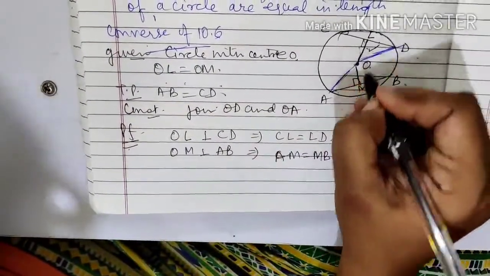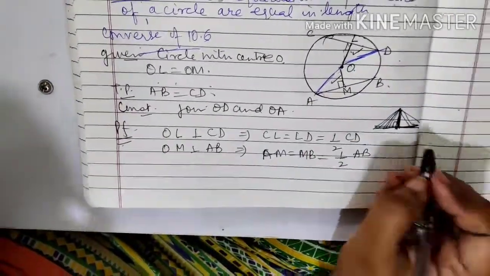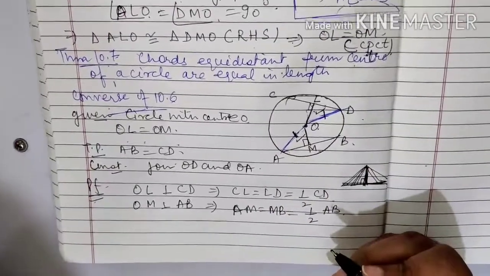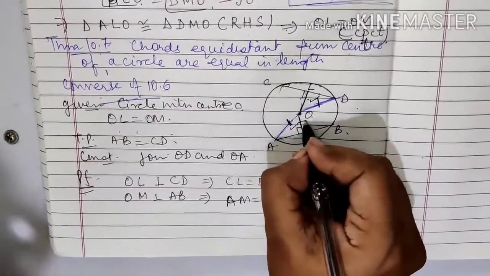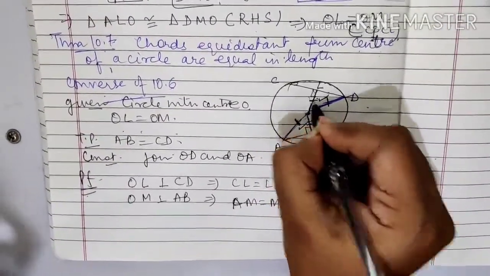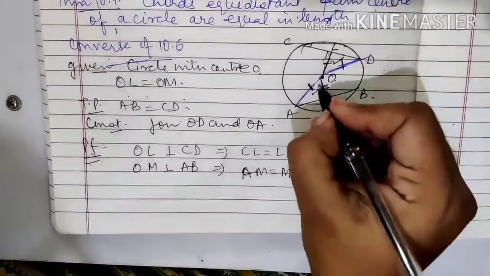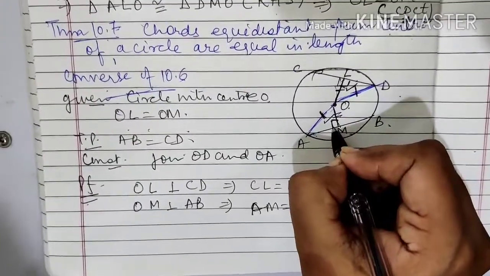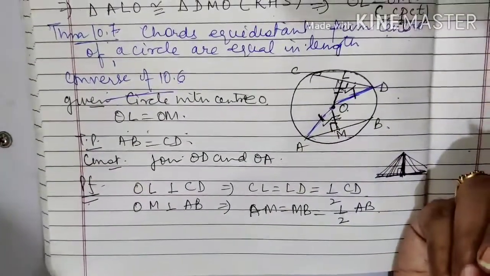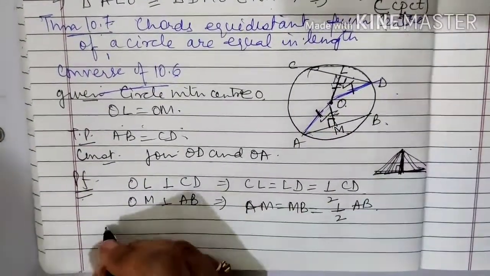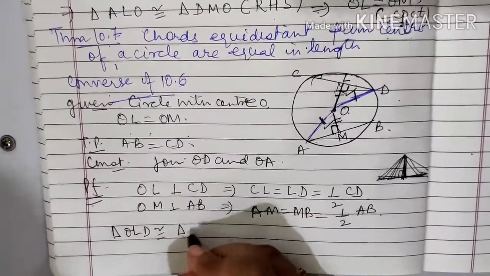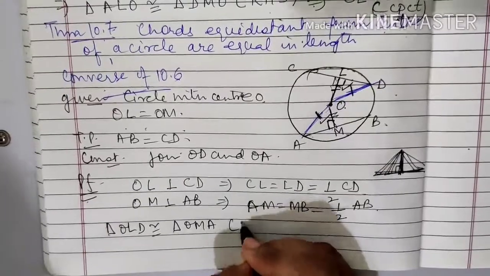Now you consider these two triangles. OA is equal to OD, radius. OM is equal to OL. Why? Because it is given. And the third angle is 90. That means again triangles are congruent by RHS, triangle OLD congruent to triangle OMA. Do it yourself now.